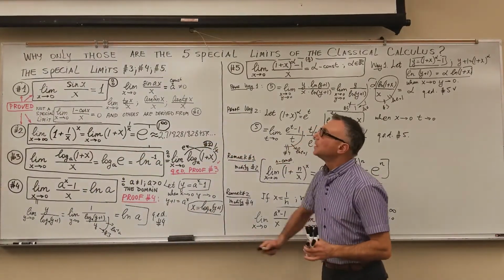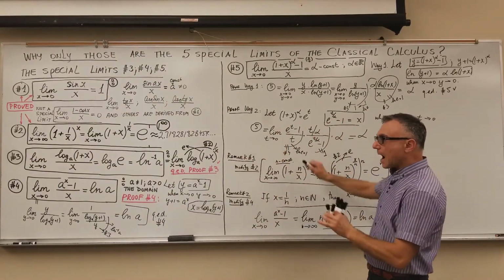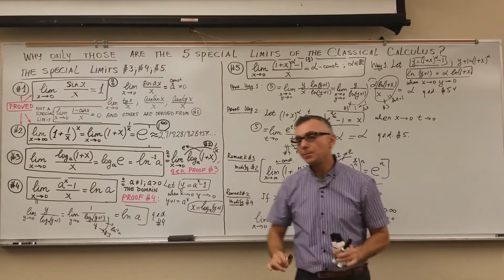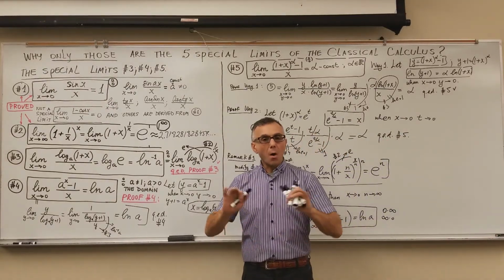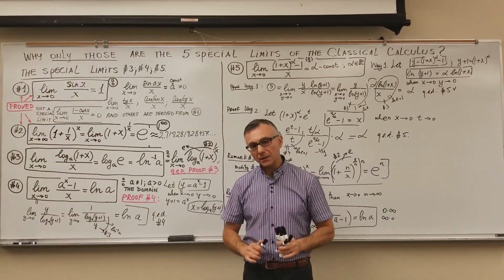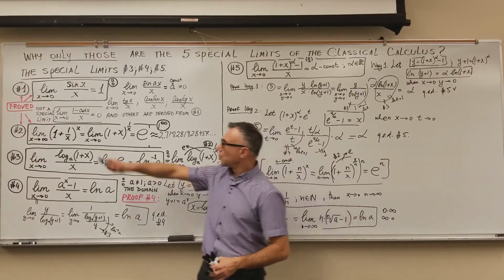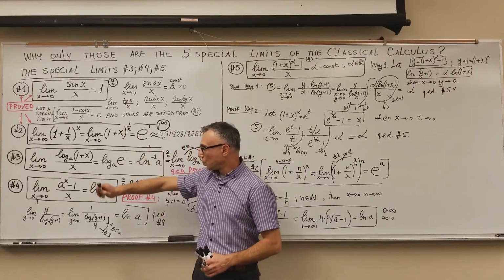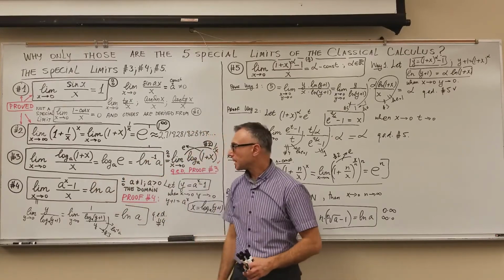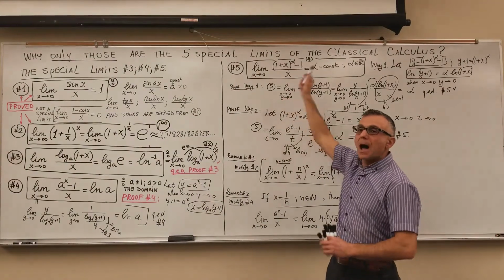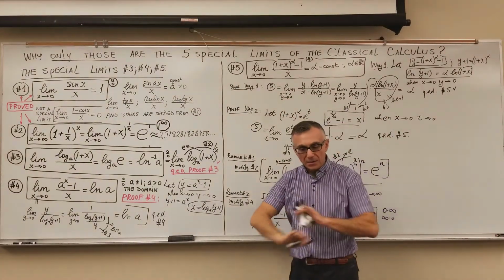And again, let me summarize. There are only 5 special limits given here. They represent all the groups of elementary functions of classical calculus. The group of trig functions, the group of log functions, the group of exponential functions, and the group of polynomial power functions. And that's all.